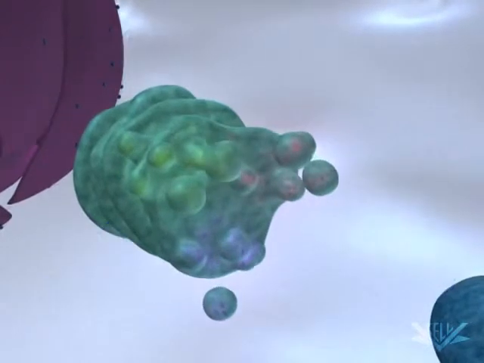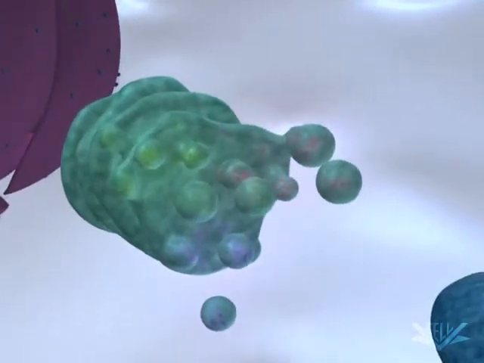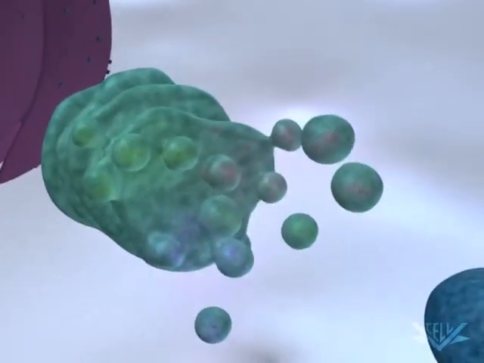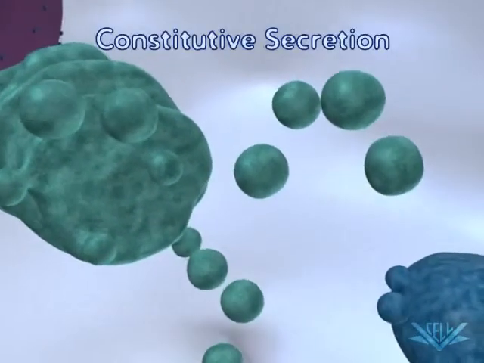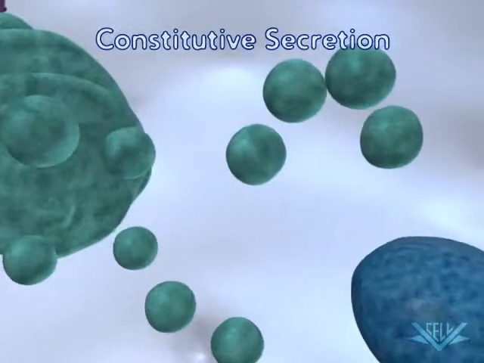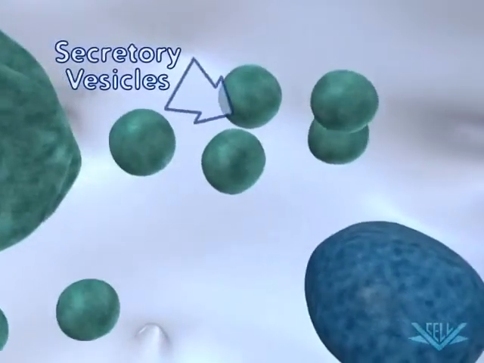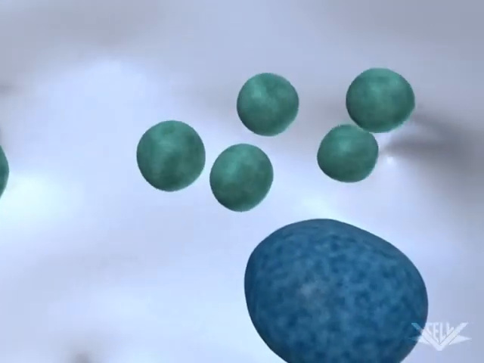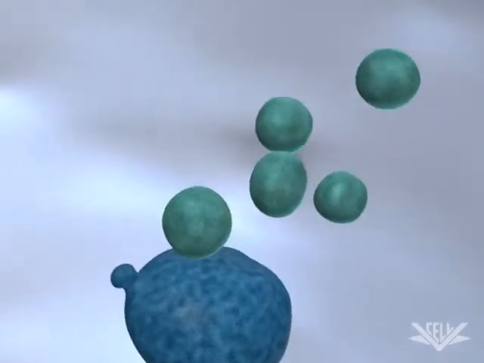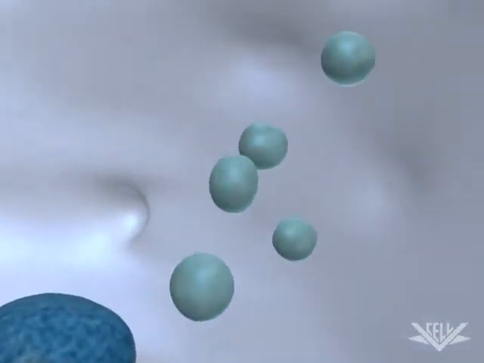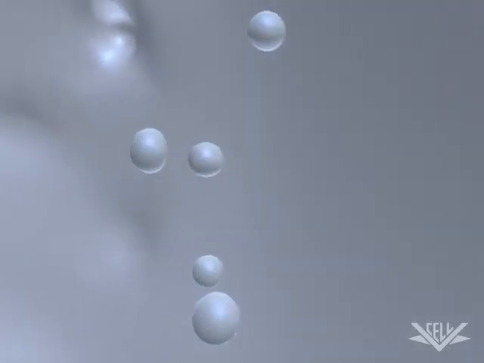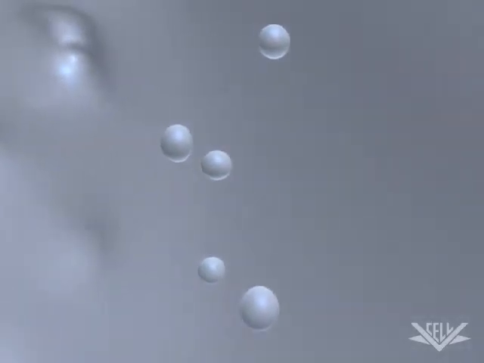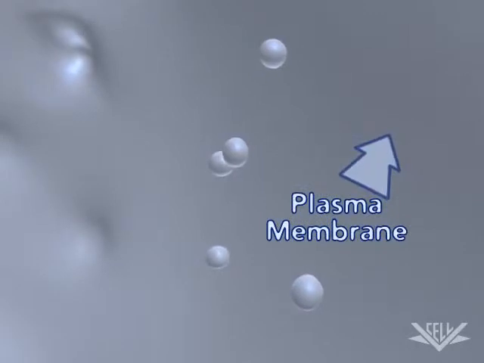These proteins enter the default secretory pathway and are immediately secreted from the cell. Because there is no control over their secretion, this process is called constitutive secretion. Once the secretory vesicle reaches the cell membrane, it fuses immediately with the surface membrane and releases its cargo protein into the extracellular space. The secretory vesicle itself contributes new lipids and its membrane to the plasma membrane of the cell.